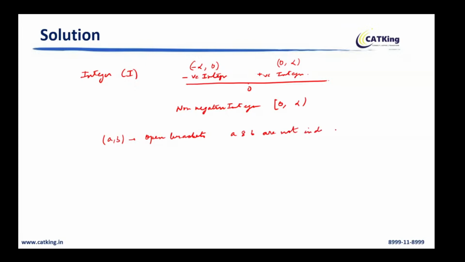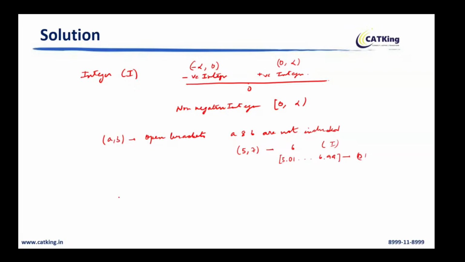If I give an example, (5, 7) मतलब I can take only 6 as an integer. अगर integers है तो I can take only 6. अगर decimal है तो all those values from 5.01 to 6.99 I can take. Clear? अगर इसमें decimals allowed है तो. This is the meaning of open bracket.